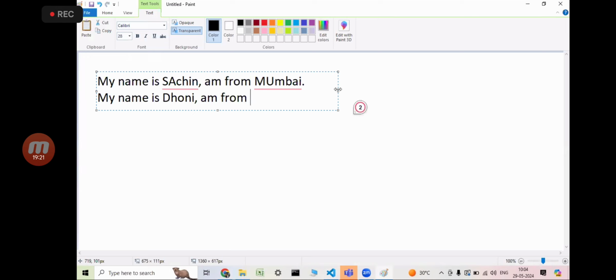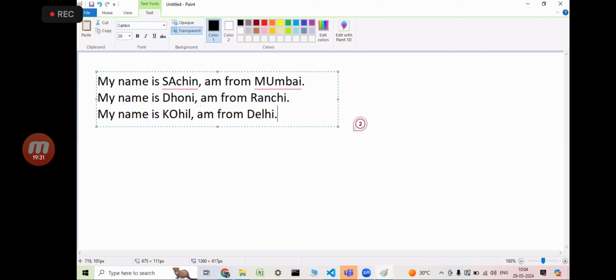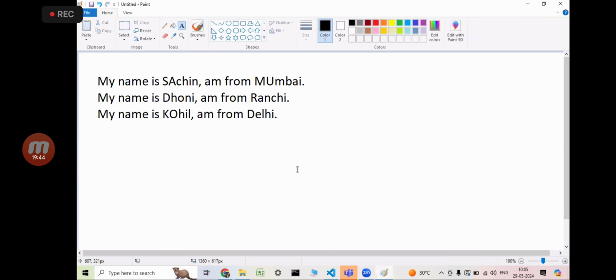I am from Ranchi. Okay. My name is Kohli. I am from Delhi. This is the text I want to render at the time of loading my component. Understood or not? Whenever you run your page, this text is supposed to be visible in your browser.